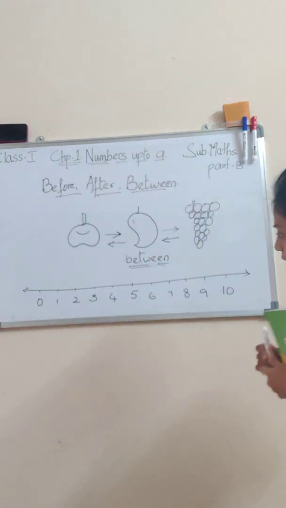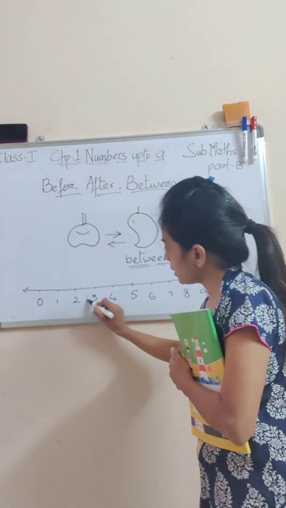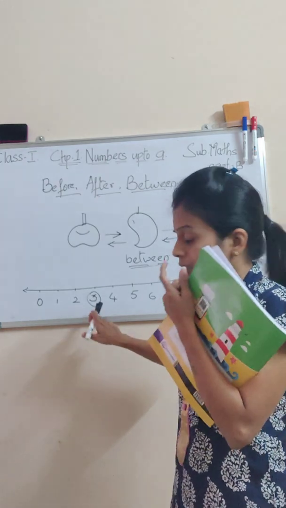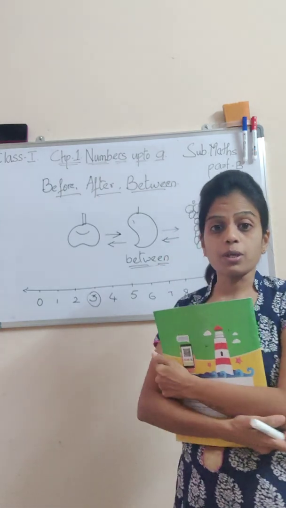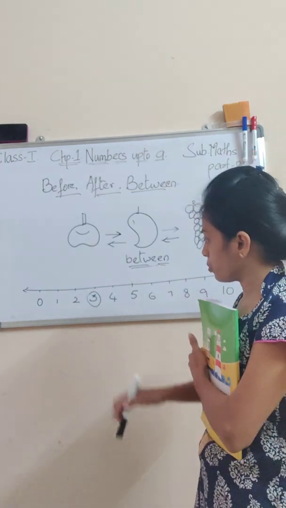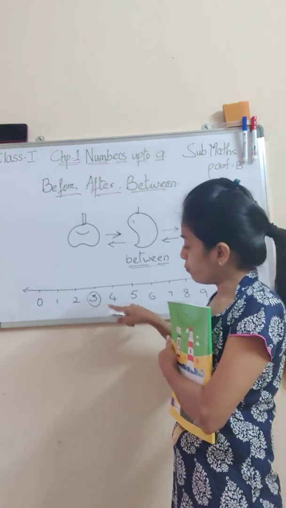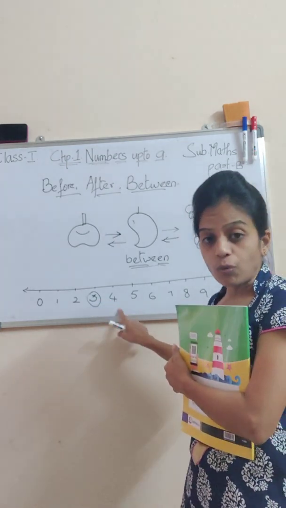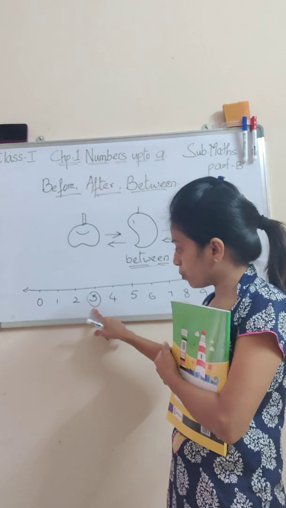Okay, I'll take the number 3. Now, I'm talking about 3, so we'll see where 3 is. First, we will talk about 3 in before. 3 is before 4. 3 कहाँ है? 4 के पहले, 4 के before.